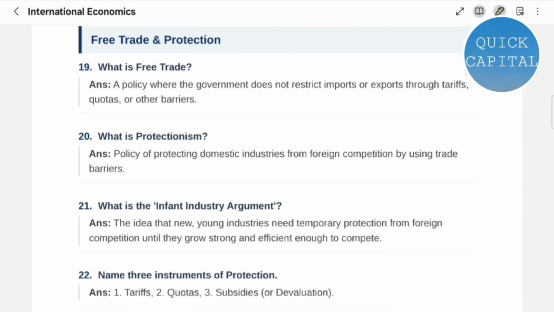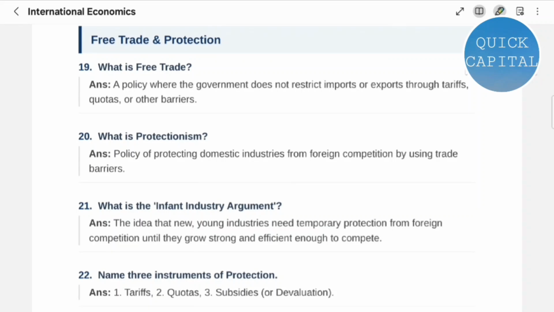Question 19. What is free trade? A policy where the government does not restrict imports or exports through tariffs, quotas, or barriers. Question 20. What is protectionism? Policy of protecting domestic industries from foreign competition by using trade barriers.